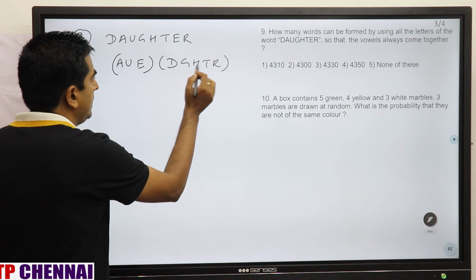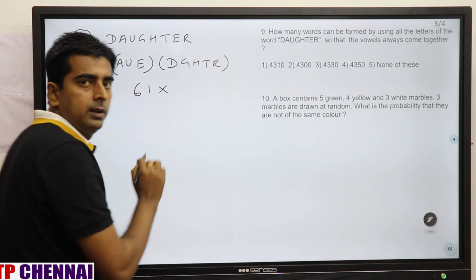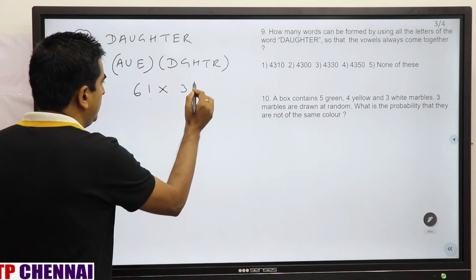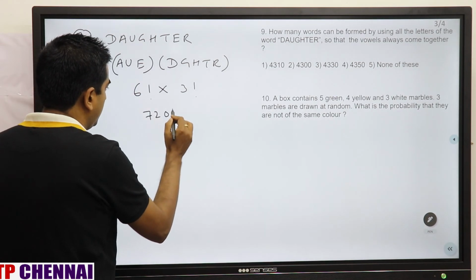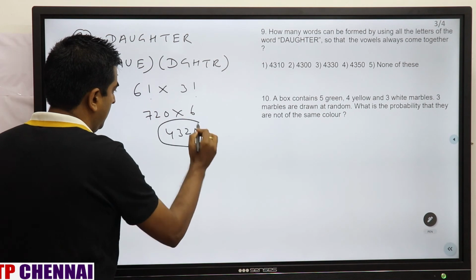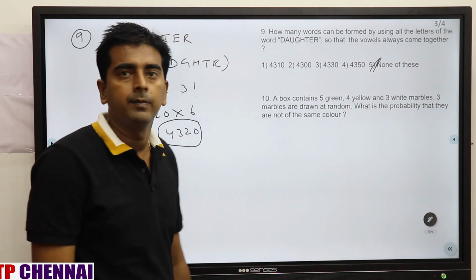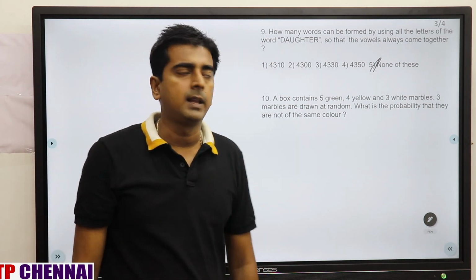Now start from the consonant part. So 1, 2, 3, 4, 5 plus 1, that is 6 factorial. In the vowels also there are 3 letters. These will be arranged in 3 different ways, so this will be 3 factorial. What is 6 factorial? 720. Multiplied by 3 factorial, which is 6. What is the answer? 4320, which is nothing but the 5th option. Clear?